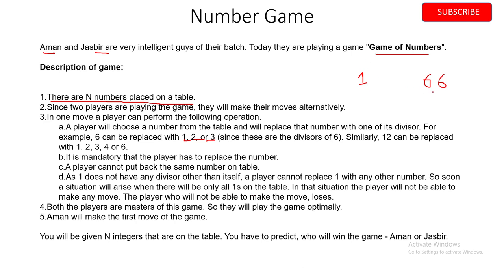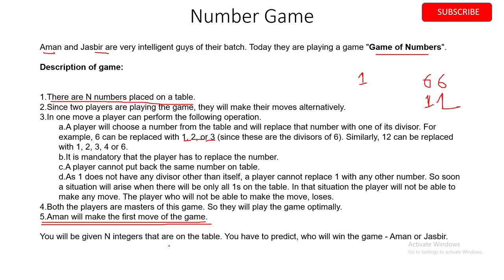So here we have 6 and 6. When these become 1 and 1, the other player will lose the game. That's what is written. And the game will always start with Aman, so Aman will always make the first move.